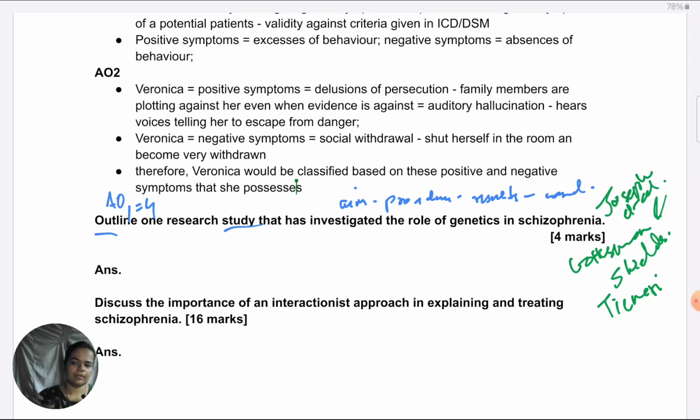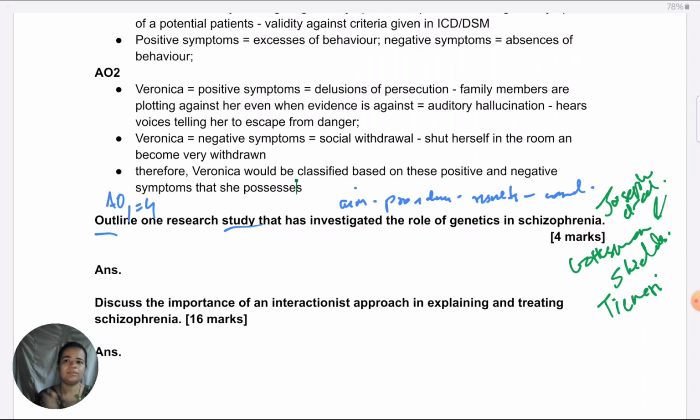Then a comparison was drawn, like a natural experiment, comparing how many of the children who had been adopted developed schizophrenia, and how many of those who stayed with their mothers developed schizophrenia, while controlling for factors like any stress in the adoptive environment. What they found is that those whose mothers had schizophrenia were more likely to develop the disorder regardless of the adoptive family's environment. Very strong evidence for the heritability of schizophrenia.